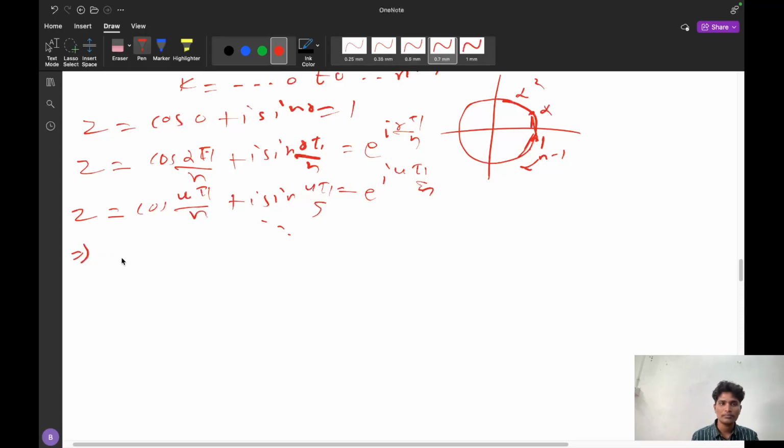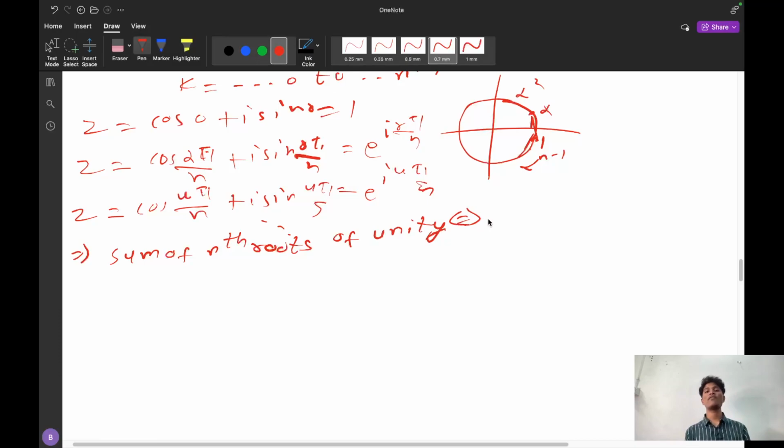And now, what is the sum of nth roots of unity? It is very important. You have to understand. The sum of nth roots of unity can be calculated, that is 1 plus alpha square and so on up to alpha power n minus 1. The summation is always 0, that is sum is equal to 0, because in the cube roots of unity and the fourth roots of unity the sum is always 0.